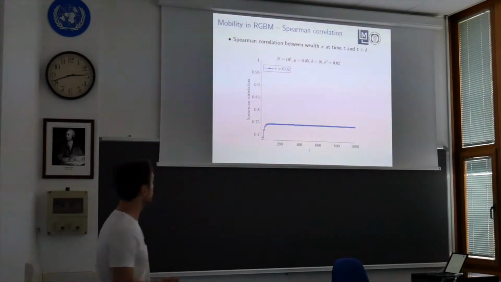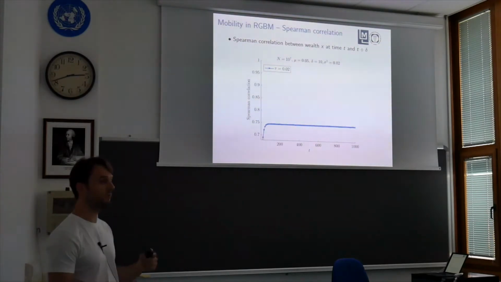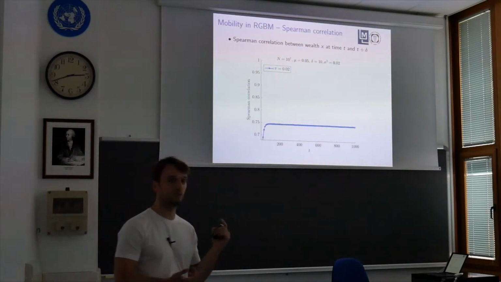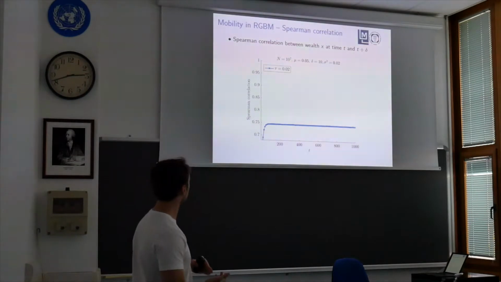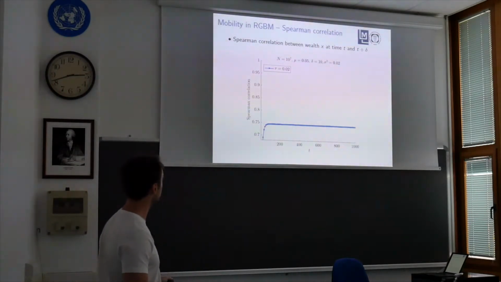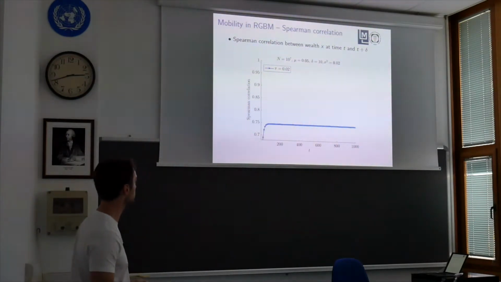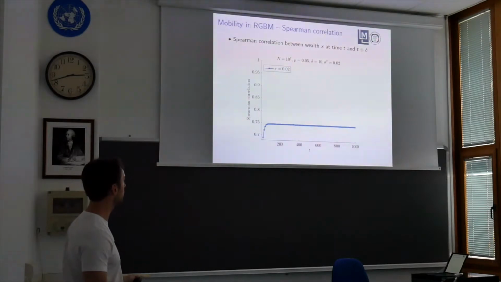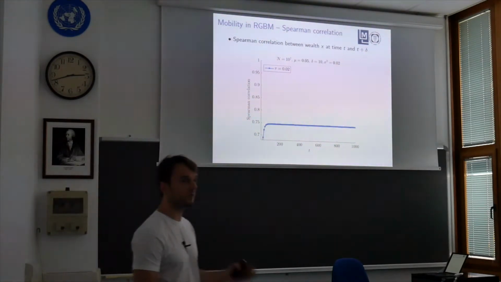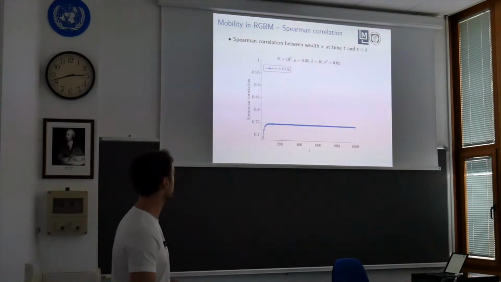Here, we start with the Spearman correlation, which was one of the measures that were plotted in the realistic dataset, where we compare the Spearman correlation between the wealth x at time t and the x at time t plus delta. For visualization purposes, here we chose delta to be equal to 10, and we have some parameters. The population size is 10 million, and there are other parameters for the drift and the amplitude of the noise.